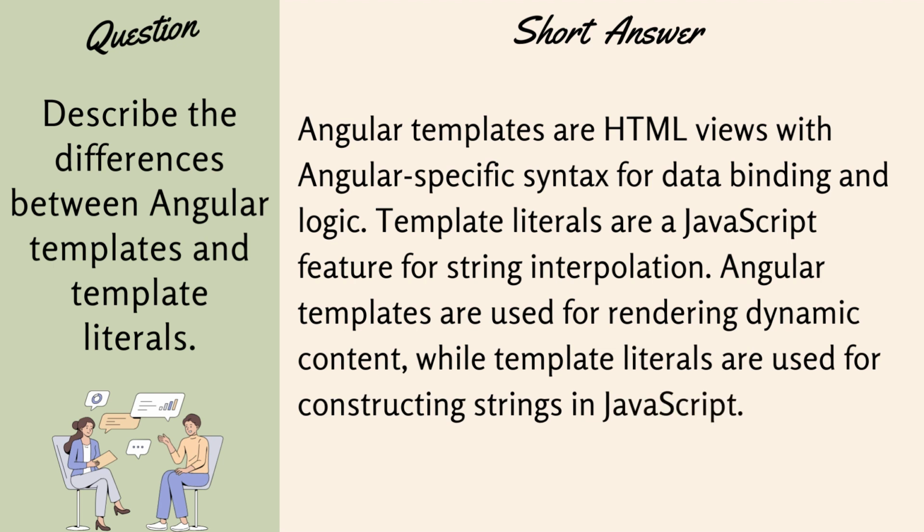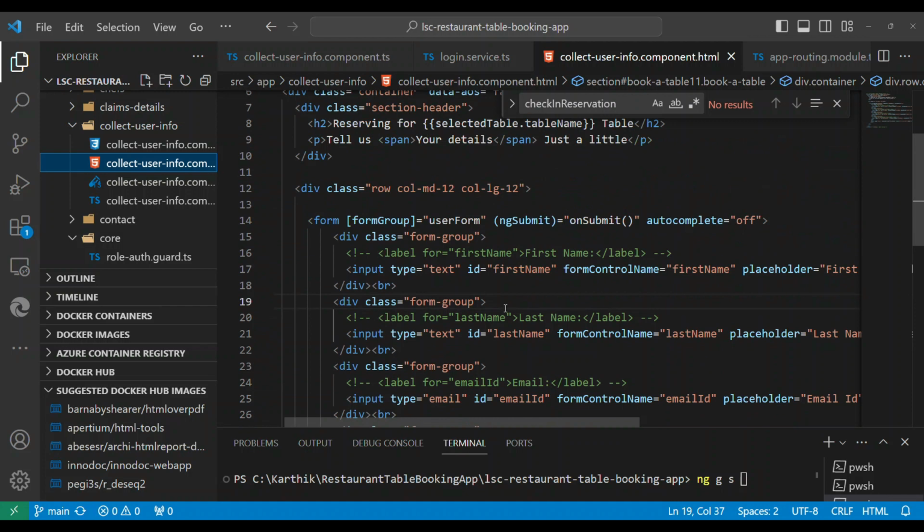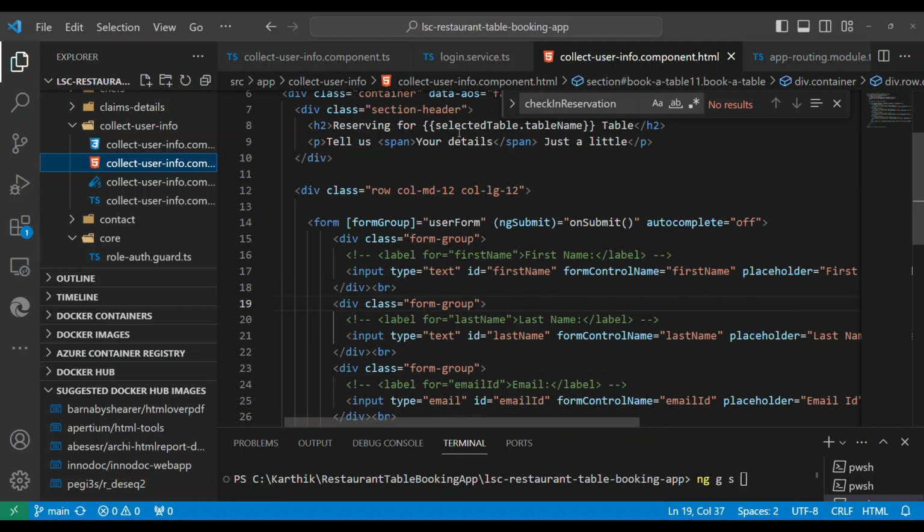So if you consider any component, right? Let's consider some valid component. So if you consider this component, anything that you do here to show some data, to use the variables here, they're all called templates. The whole stuff is called template. It's all dynamic based on what this variable will have.